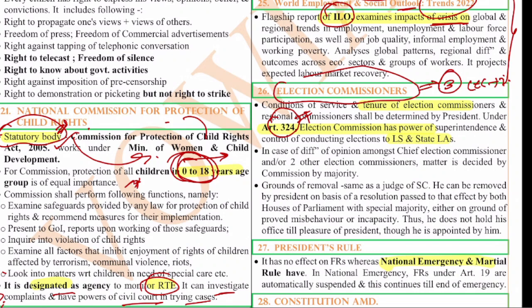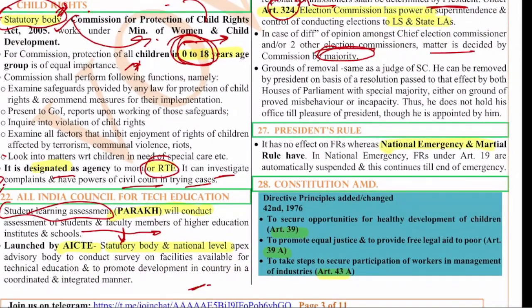That is the reason earlier we used to have a single election commissioner. Later on it was changed to 3 election commissioners, CEC plus 2 other election commissioners. The conditions of service and tenure of election commissioners and regional commissioners shall be determined by the president. In case of difference of opinion amongst the Chief Election Commissioner and the 2 other election commissioners, the matter is decided by the majority. And removal of an election commissioner is the same as that of a Supreme Court judge.